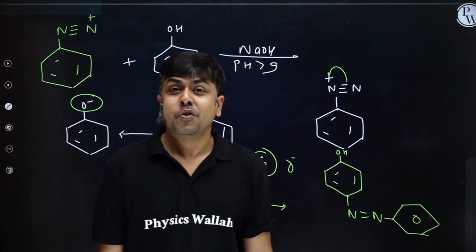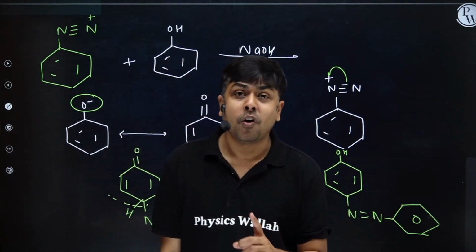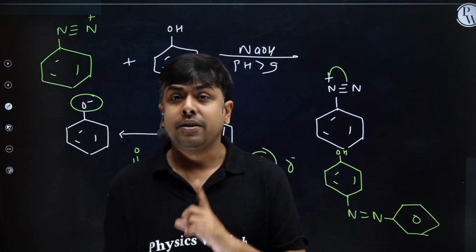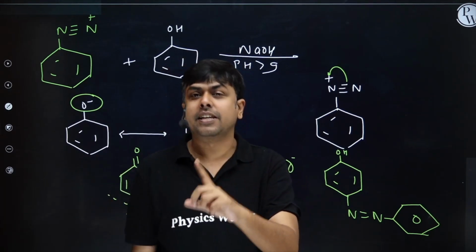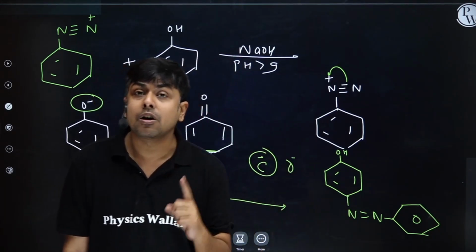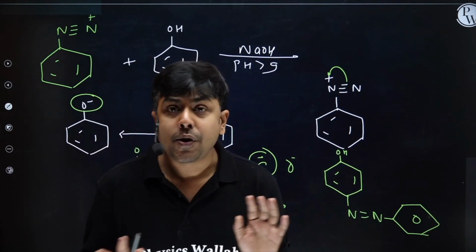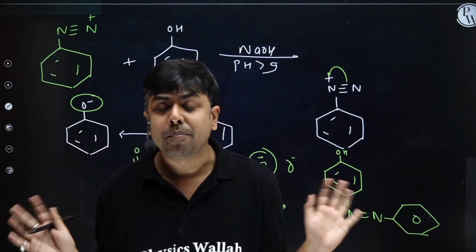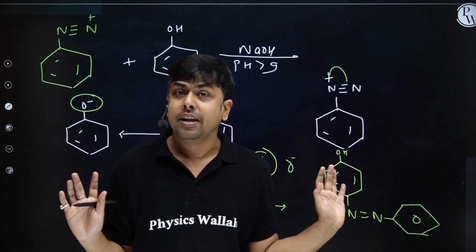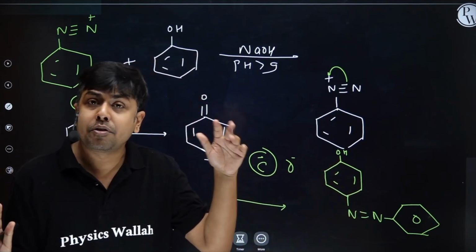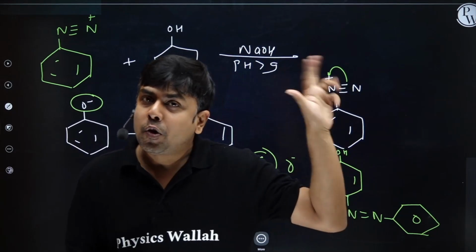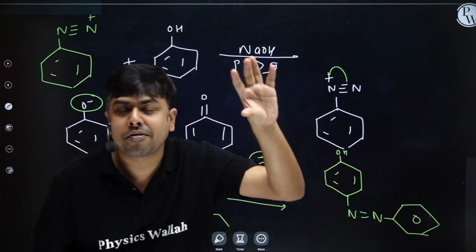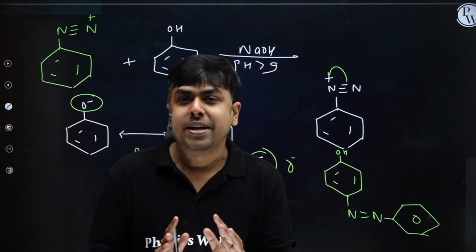Right, student? So whenever I am having phenol treated with diazonium salt in basic condition, this reaction will occur only in basic medium, not in acidic medium. In acidic medium, the coupling reaction won't occur. In that particular case, a simple substitution reaction will occur. N2 positive will get replaced by phenol itself. Am I clear?